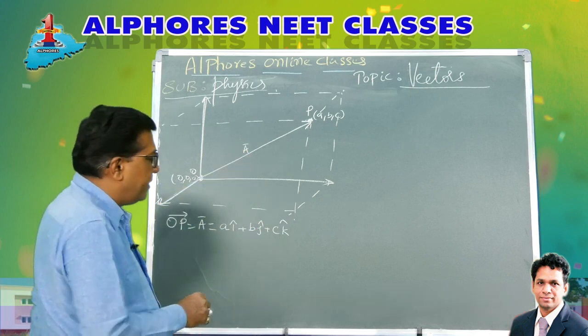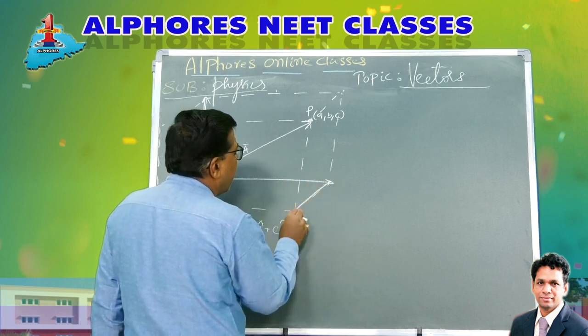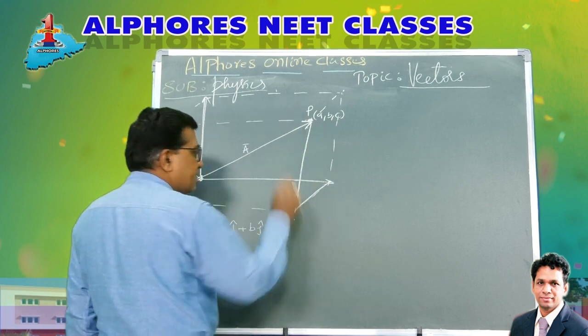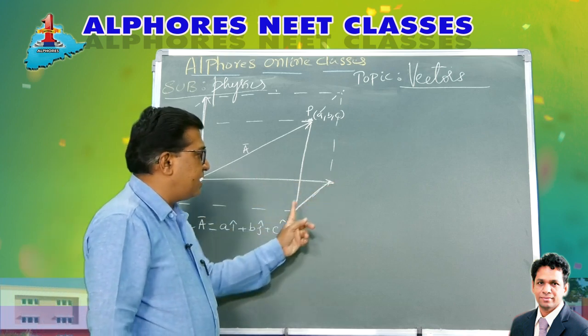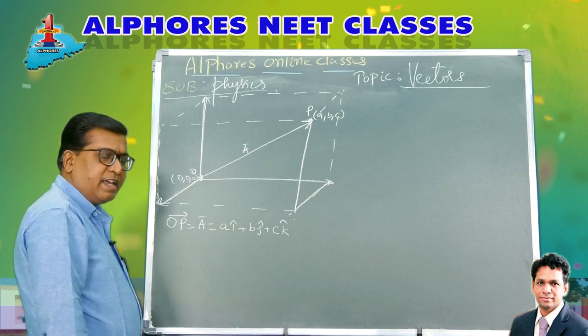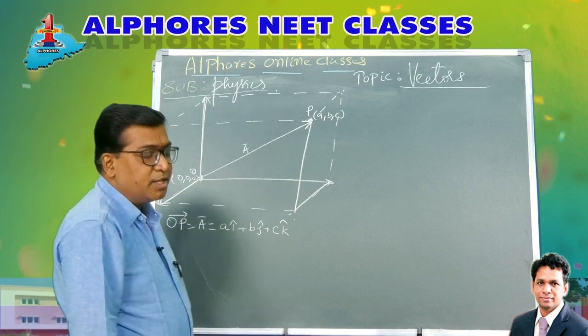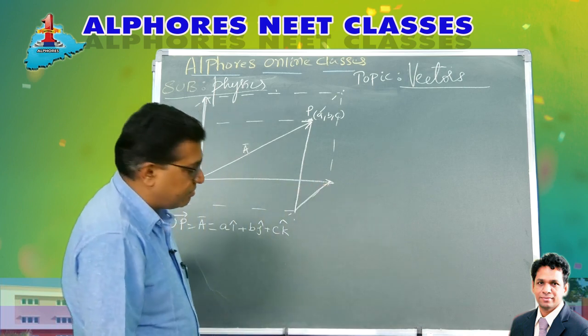To reach the point P, you travel A along x, B along y, C along z, and then you reach the point P. So OP bar, A bar, equals Ai plus Bj plus Ck. This is the mathematical representation of a position vector.